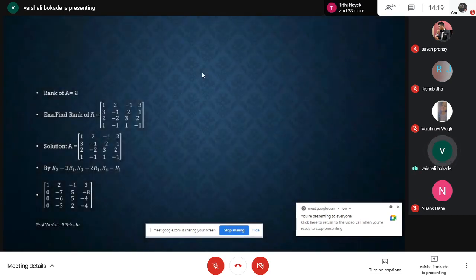Yes, now in this slideshow mode, I have to go for this example. Find the rank of this matrix A. They have not mentioned anything else.